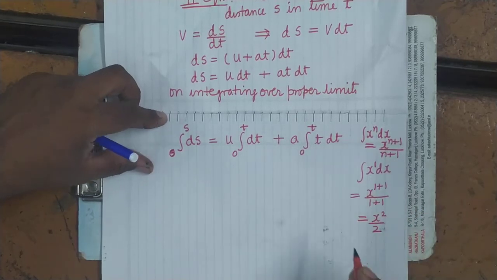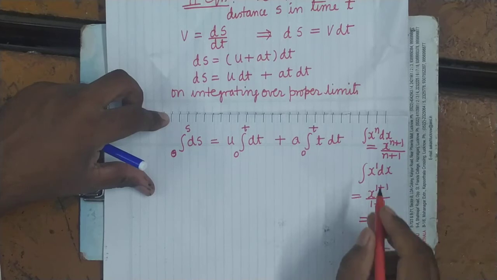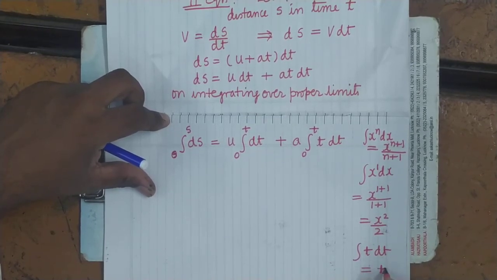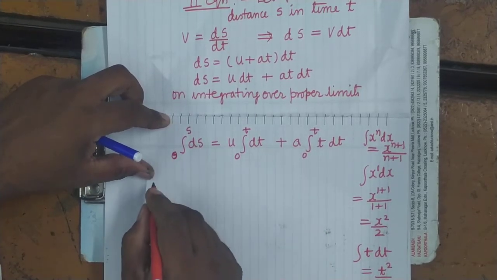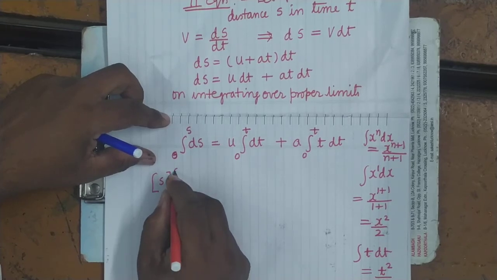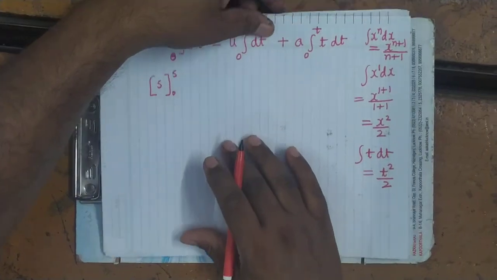So in the same way, what will be integral t dt? Integral x dx is x square upon 2, so integral t dt will be t square upon 2. Rest you know. It's clear. So integral ds will be s, from 0 to s. It's clear.